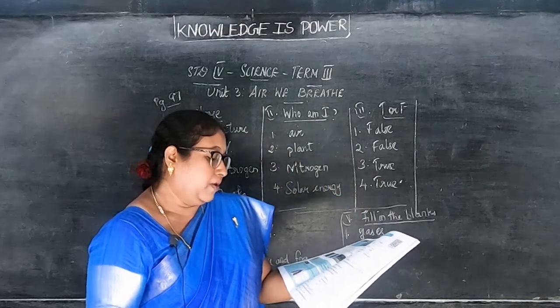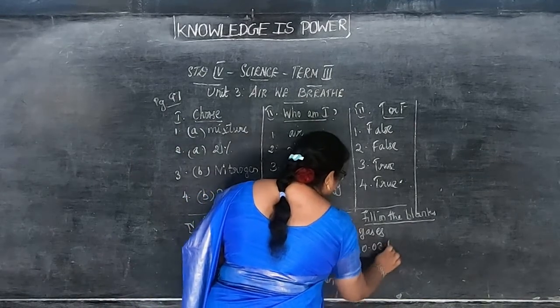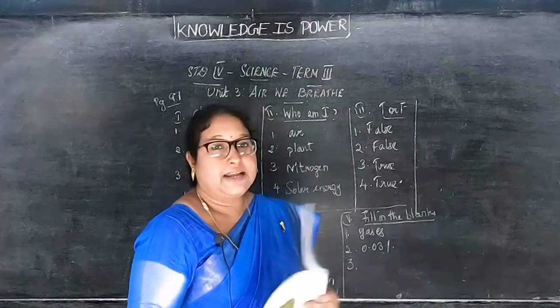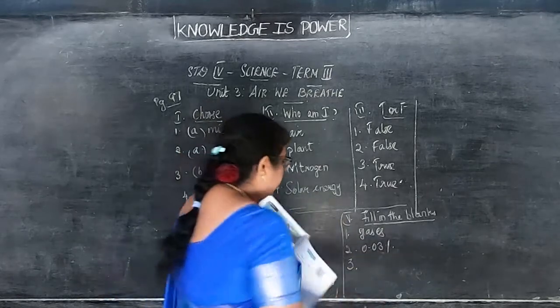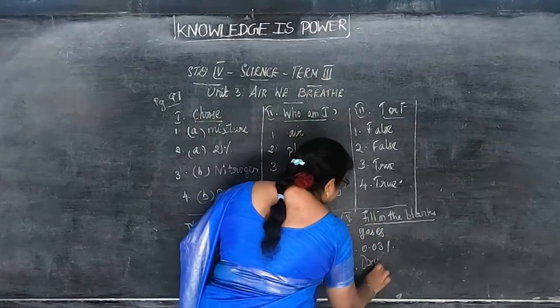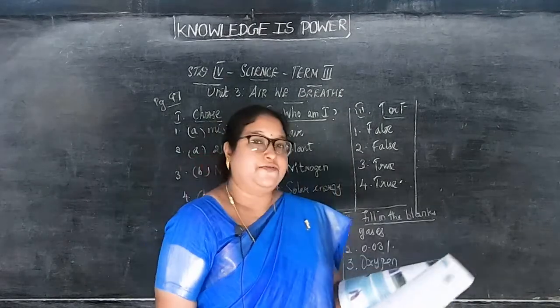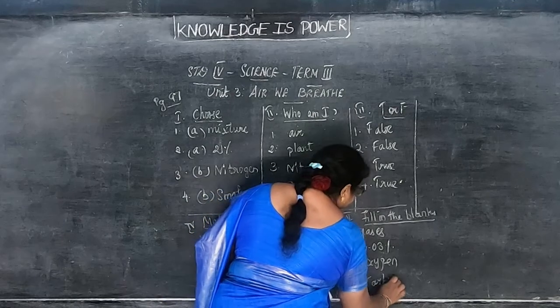Number 2, amount of carbon dioxide in the air is how much? 0.03%. Then we inhale dash gas. We intake what gas? Oxygen. So we intake oxygen gas. The next, dash is used in fire extinguishers. Carbon dioxide.